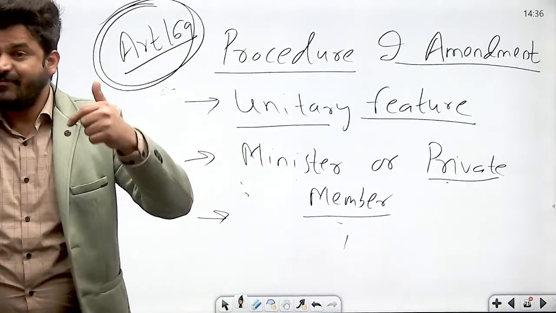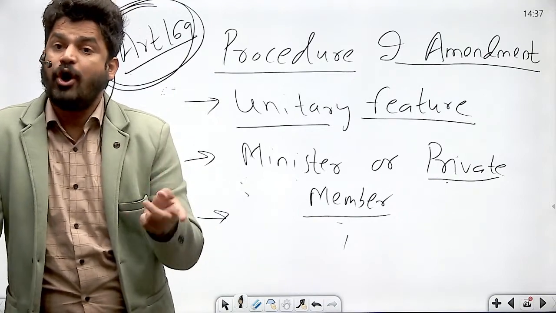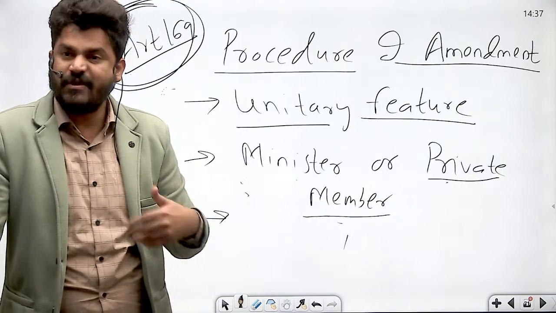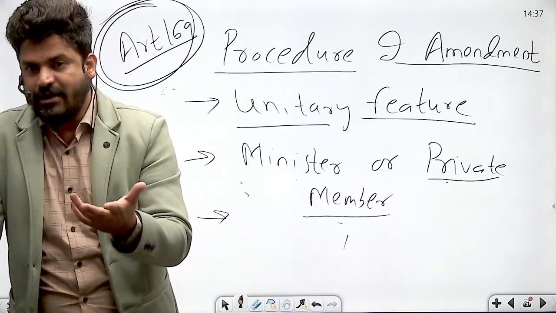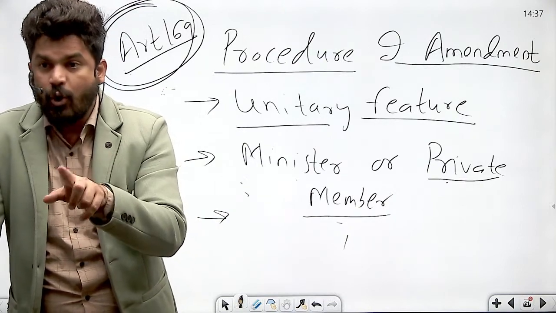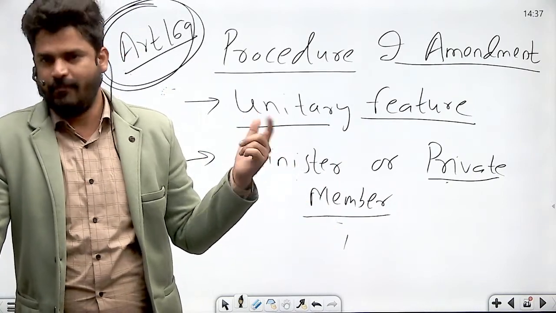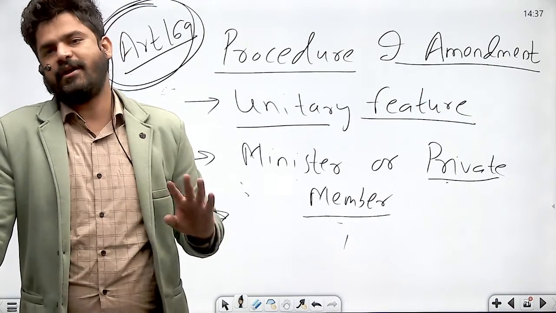For example, we have seen that a bill providing for admission or establishment of new states, formation of new states, or alteration of areas, boundaries and names of existing states can be introduced only with prior recommendation of the President of India. But a Constitutional Amendment Bill does not require prior recommendation of the President.